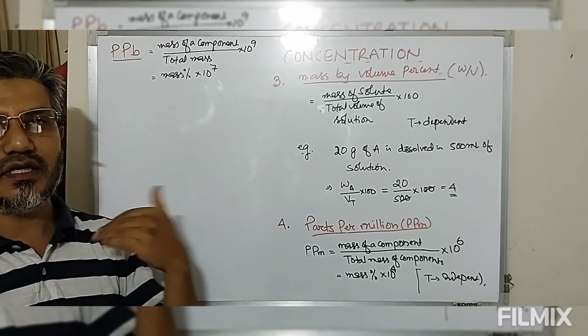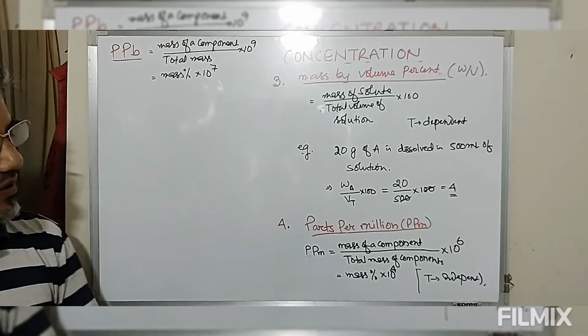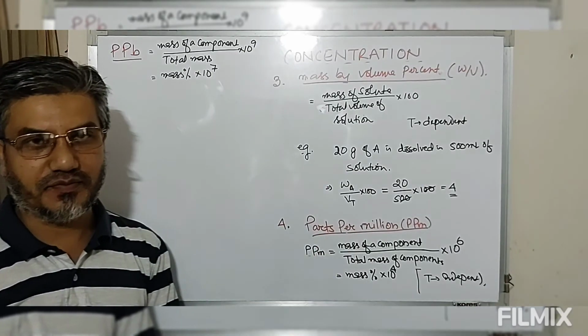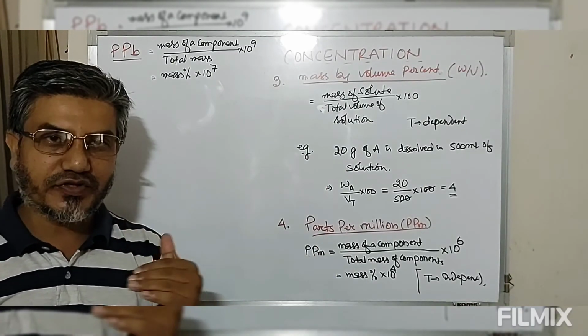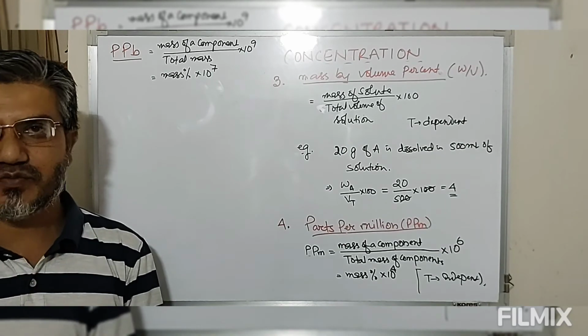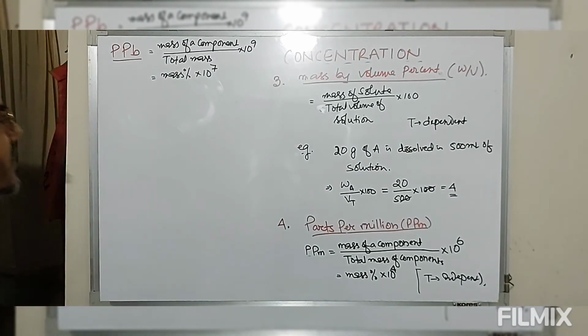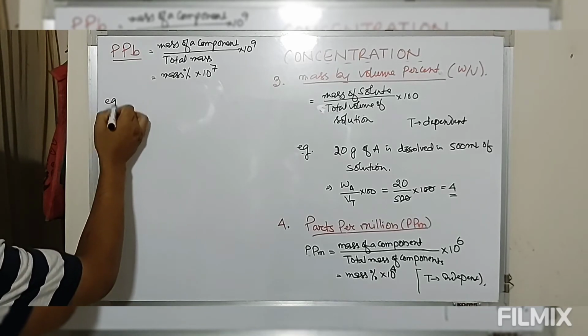Normally, now look at this, air pollutants. Air pollutants are normally expressed in terms of ppm. So this means the pollutants present in the air is extremely small, which can be defined by parts per million. Now let me explain this by giving an example.